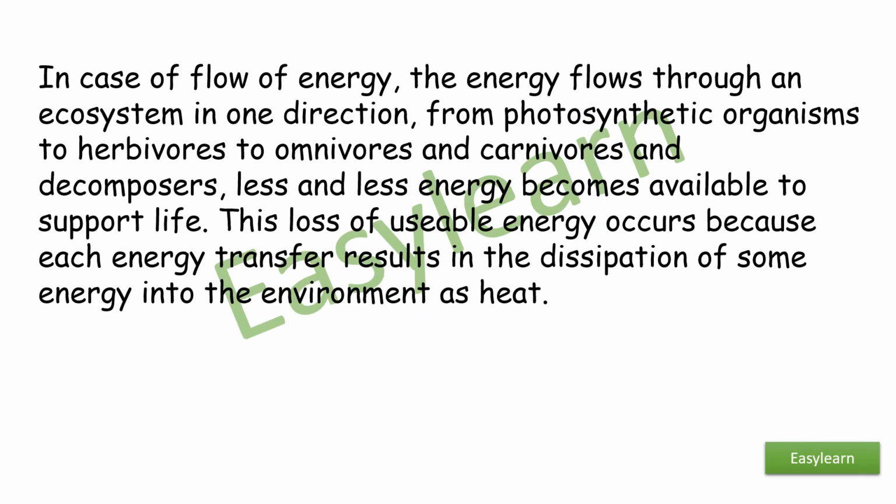In case of flow of energy, the energy flows through an ecosystem in one direction, from photosynthetic organisms to herbivores, to omnivores and carnivores and decomposers. Less and less energy becomes available to support life. This loss of usable energy occurs because each energy transfer results in dissipation of some energy into the environment as heat.